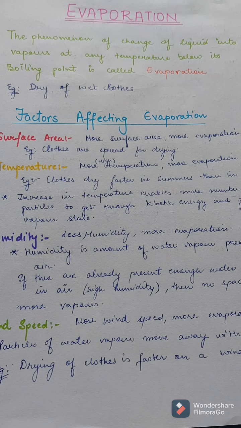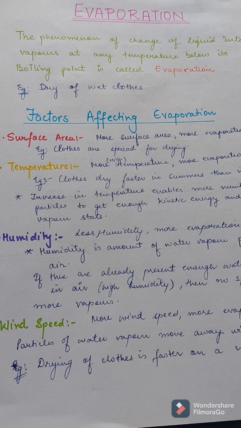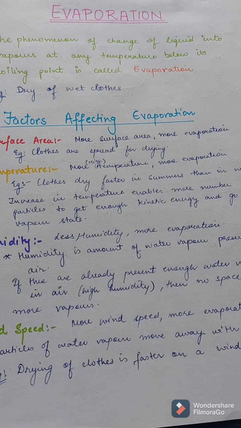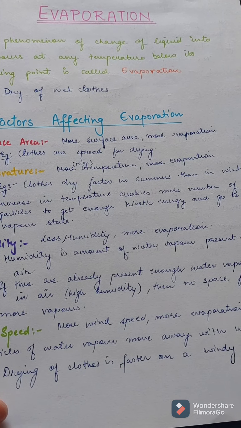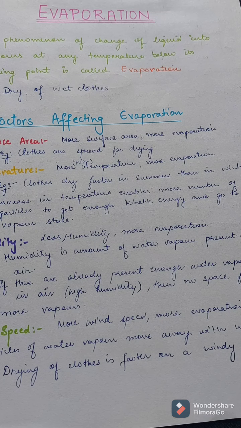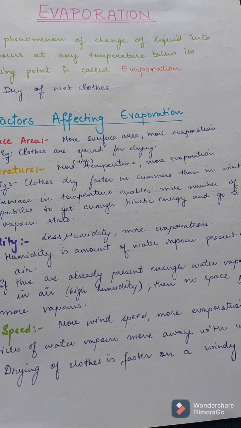So what are the factors affecting evaporation? First is surface area. The more the surface area, the more the evaporation. When we dry wet clothes, we generally spread them, that is, we are increasing the surface area. Temperature. The more the temperature, the more the evaporation. This is because the increase in temperature enables more particles to get the kinetic energy and go to the vapor state. We generally see that clothes dry faster in summers than in winters, because in summers the temperature is higher than in winters.